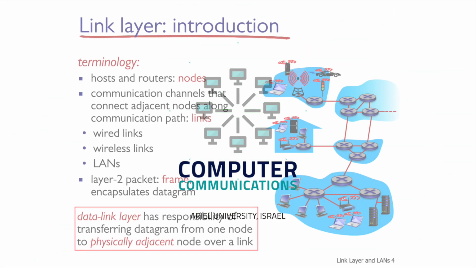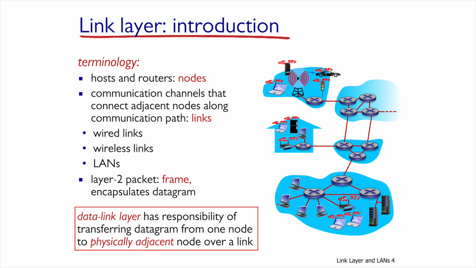In the previous videos, we finished talking about the network layer. The primary service at the network layer is finding the paths between nodes. The participating nodes were hosts and routers. They were connected via communication channels, which we called links. There are several types of links, such as wired and wireless.